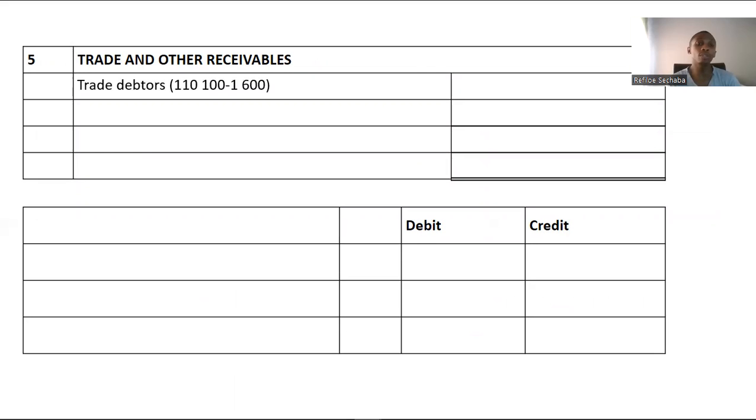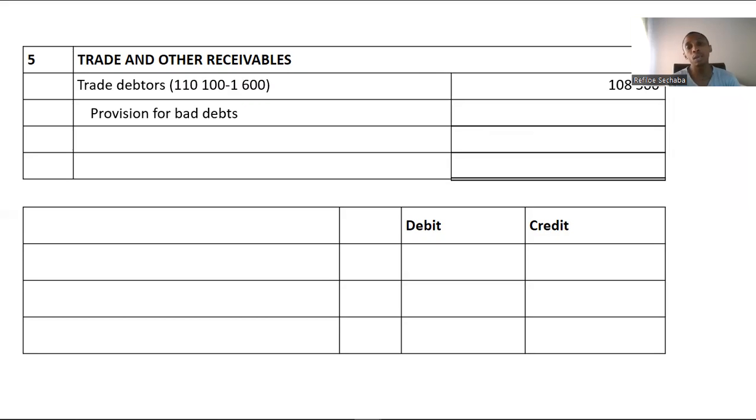Now, in our trade and other receivables, our debtors control will have to be adjusted by minusing 1,600 from it. That 1,600 is 80 cents. I took 2,000 and I multiplied it by 80%, or 0.8. That's how I got that 1,600, which represents bad debts. We were supposed to record bad debts under expenses, but I'm not doing bad debts this year. We did it last year. But know that that 1,600 will be added to the bad debts amount that is reflected in the trial balance to get the total bad debts, because this is a new debt that has to be written off. It's a new bad debt in essence. All right, and this will give us 108,500.